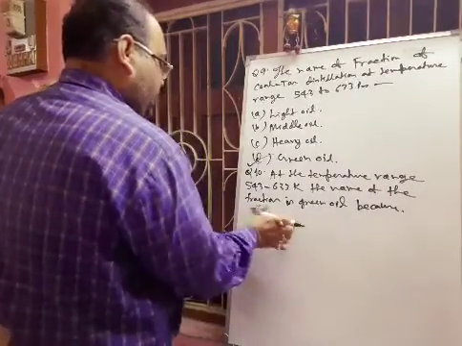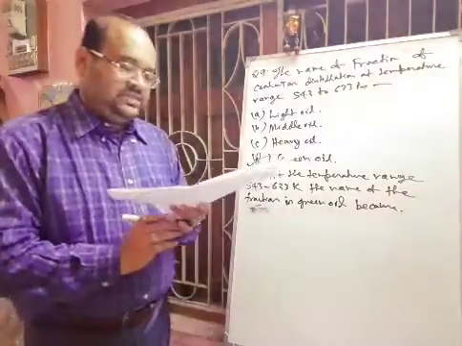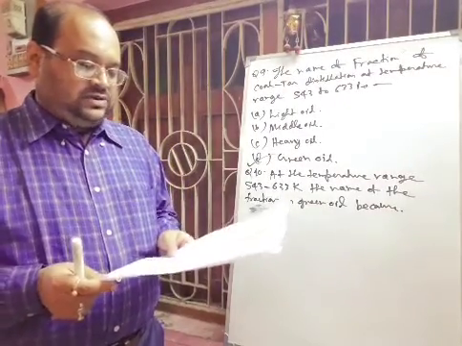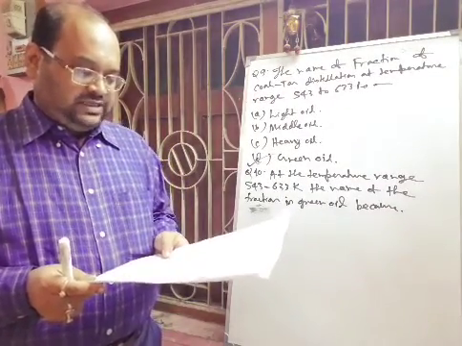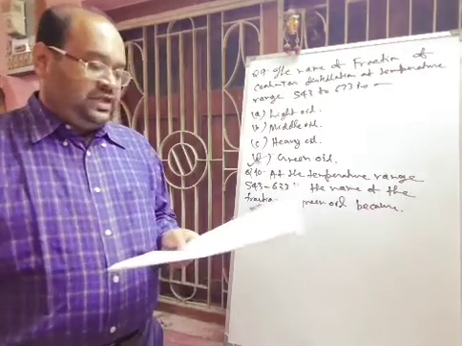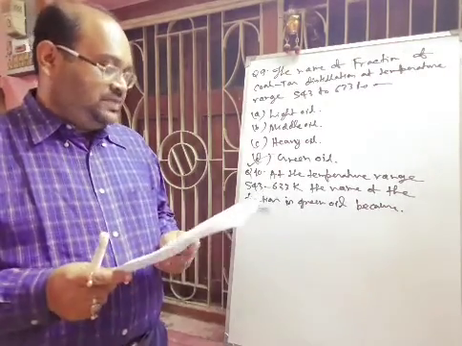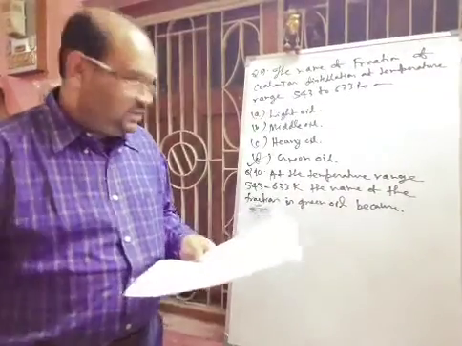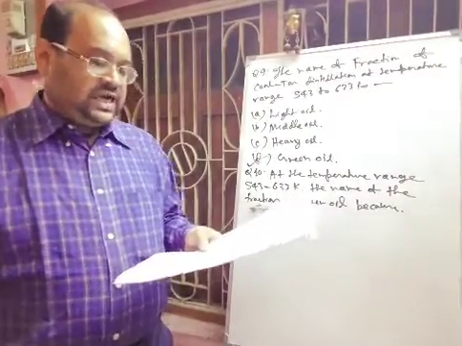It contains benzene and xylene. It contains naphthalene. It shows green fluorescence. Actually, because of presence of anthracene and phenanthrene compounds, it will show green fluorescence. So green fluorescence is the correct answer.